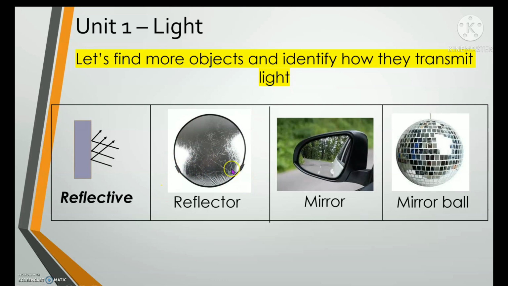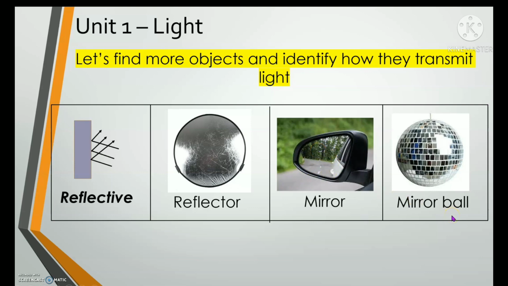When the light hits the reflector, the light will bounce back. And another example is a mirror. This is a very good example of a reflective material because when the light hits the smooth surface of a mirror, the light bounces back in the same direction. That's why we can see our reflection very clearly.